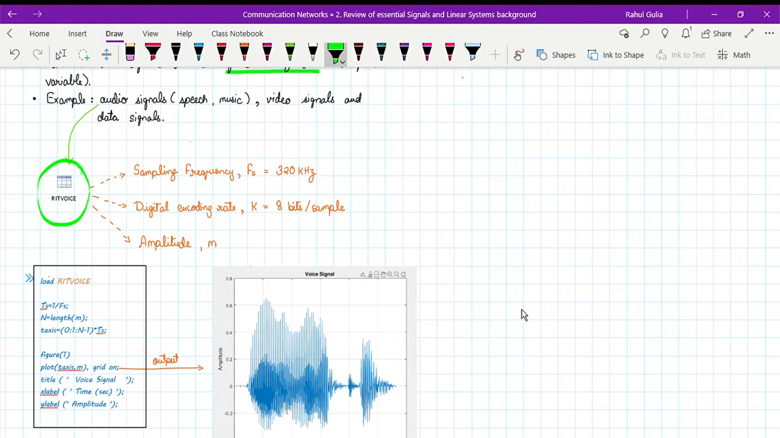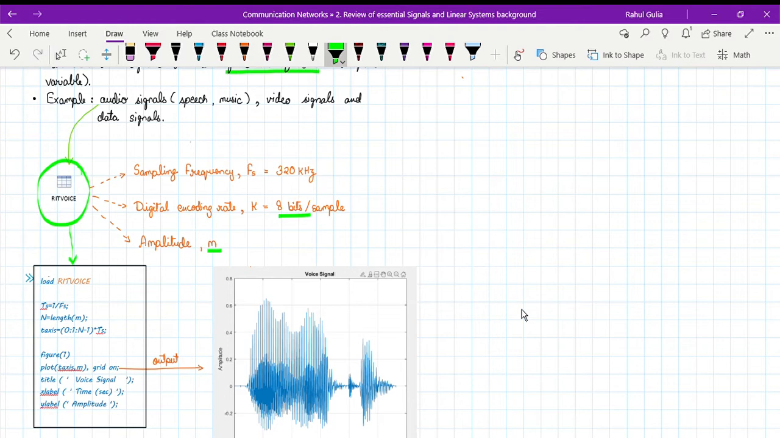So the signal that has been created over here is created at a sampling frequency of 320 kilohertz, digital encoded rate of 8 bits per sample, and amplitude of m. Now this amplitude m is nothing but the same variable that we'll be using in our MATLAB code. Now this is the RIT voice Excel file, or basically MATLAB file, that I would say, which will be created through export functions of MATLAB.